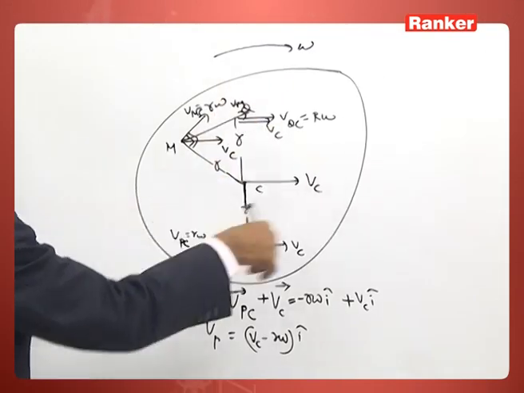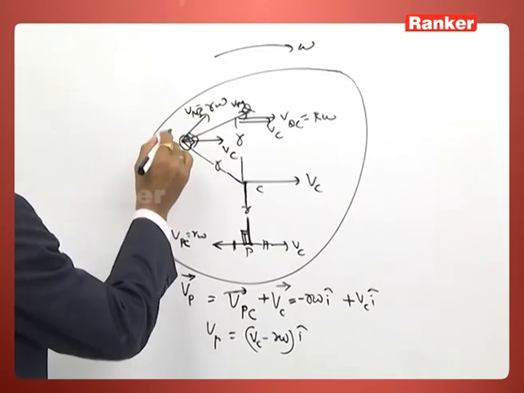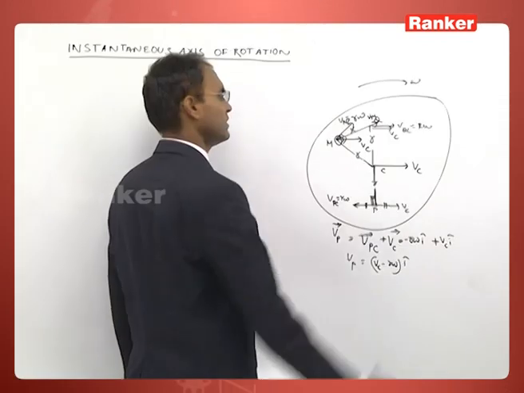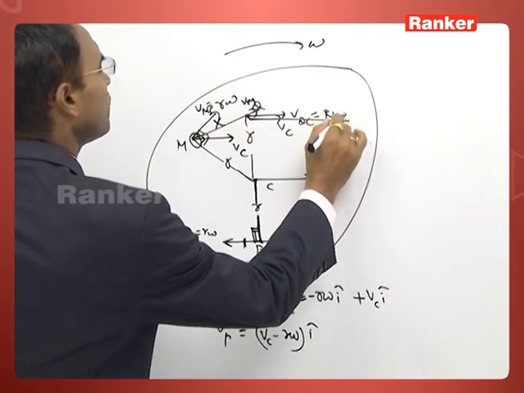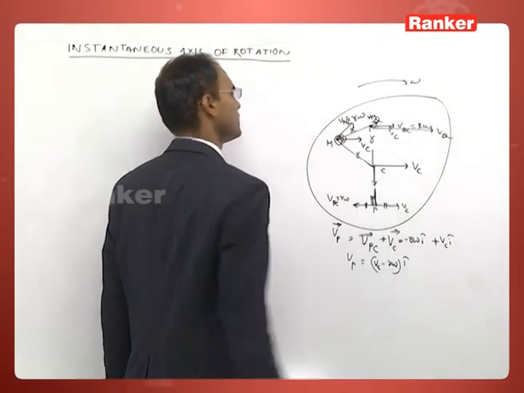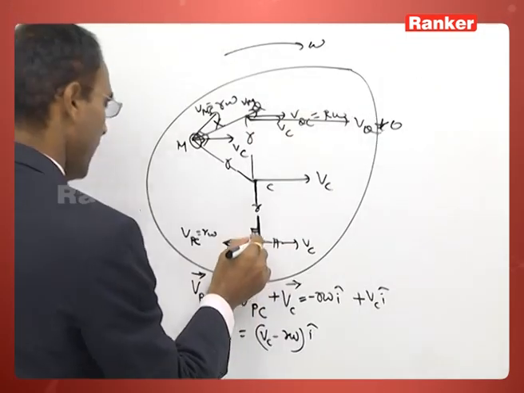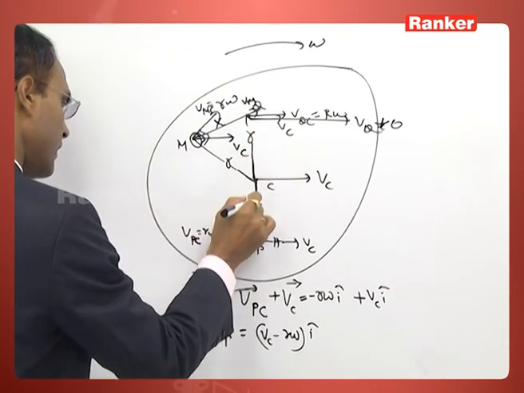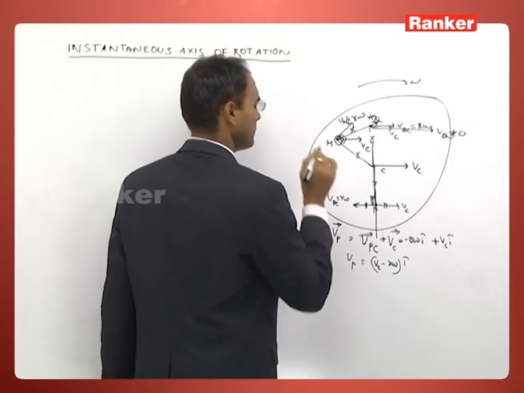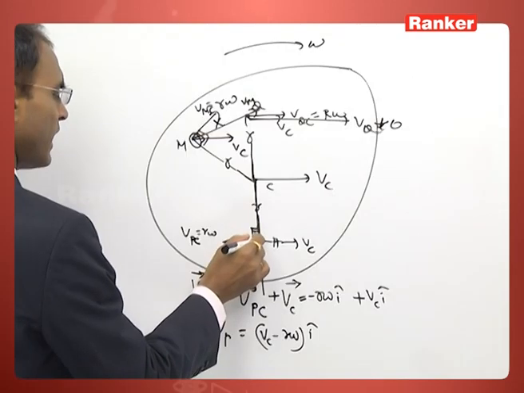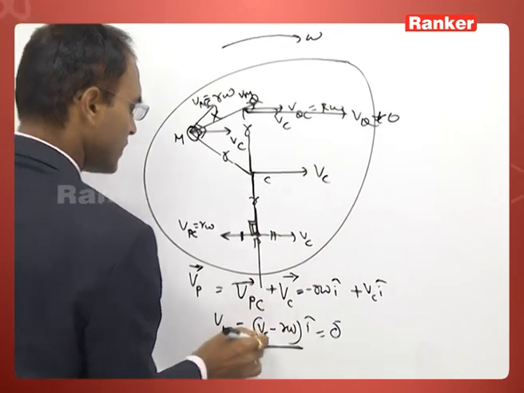So if you take any other point, say M, you cannot get zero velocity. If you take the point Q, these two velocities are added to get the velocity of Q. This is not equal to zero. By inspection you can understand. And you can take a point on this line so that there is a possibility of getting zero velocity.